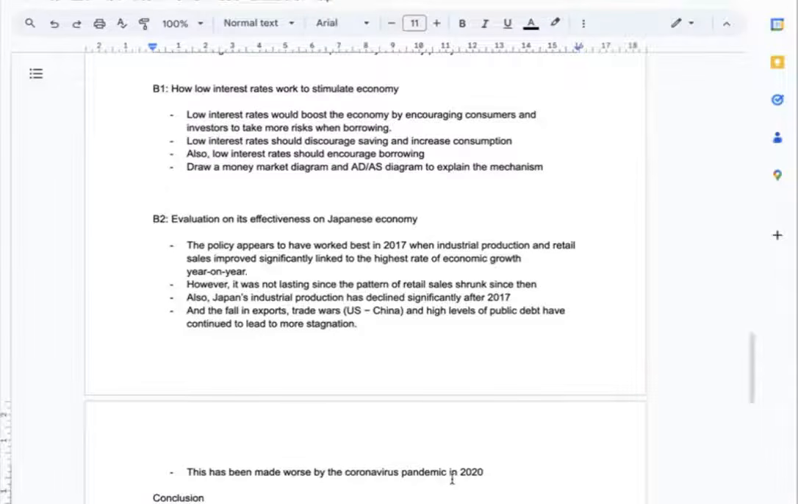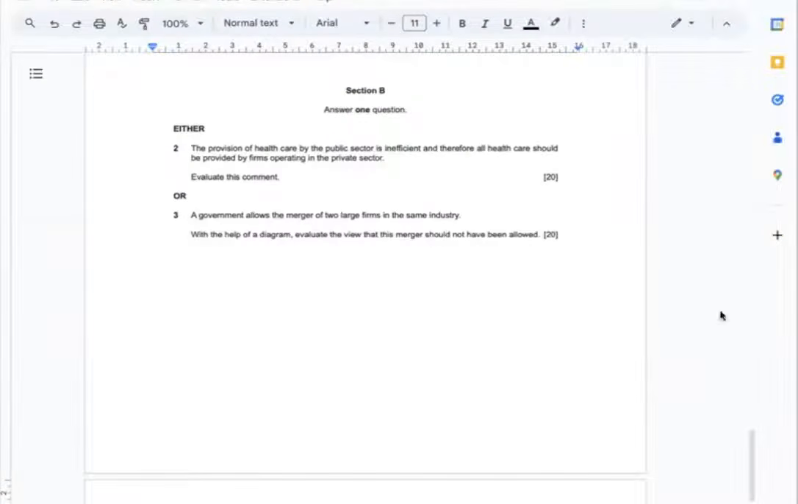So I can conclude that the monetary policy was not quite sustainable enough to be regarded as a successful policy when it comes to boosting a deeply stagnating country's economy. For section B, I'm going to go for question 2.